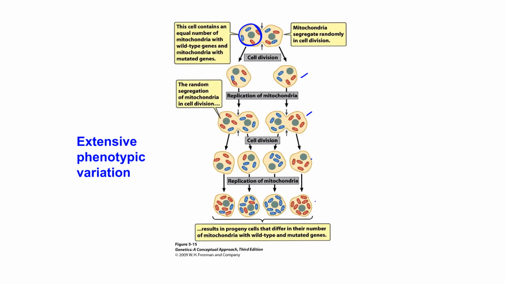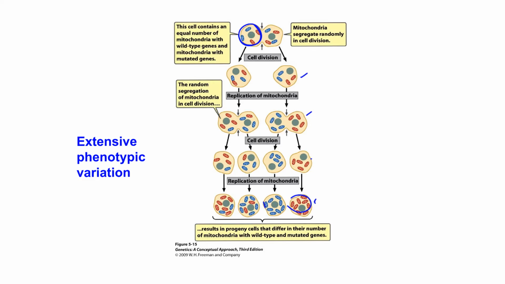You can end up with cells which would have all either mutated or wild-type phenotype, or you can end up with cells which would have a mix of mitochondria containing mutated and wild-type DNA.